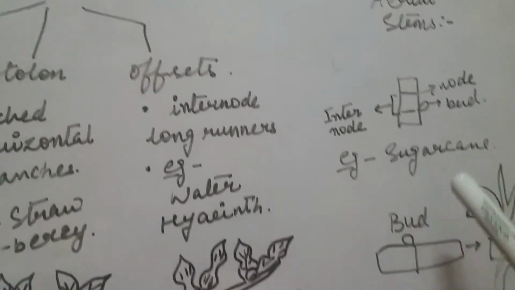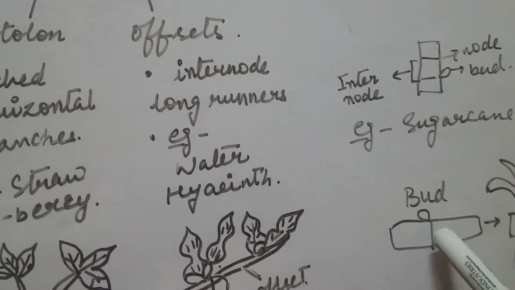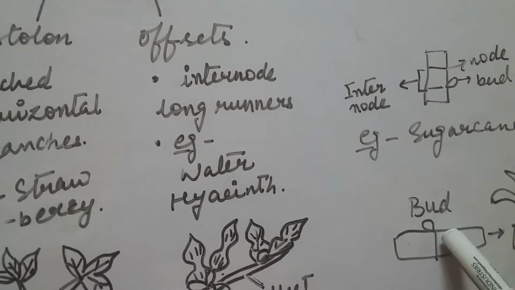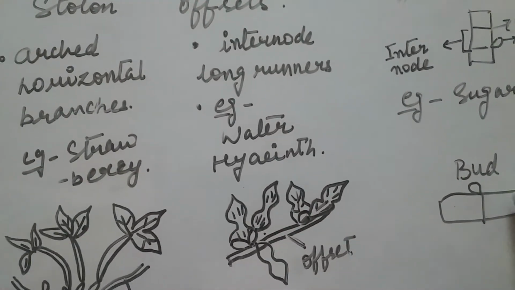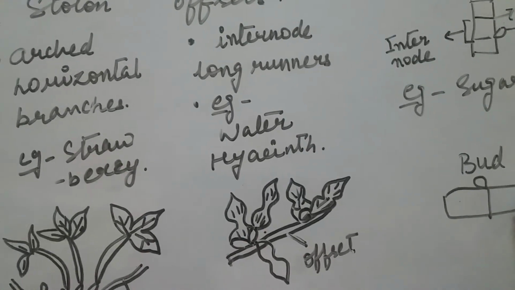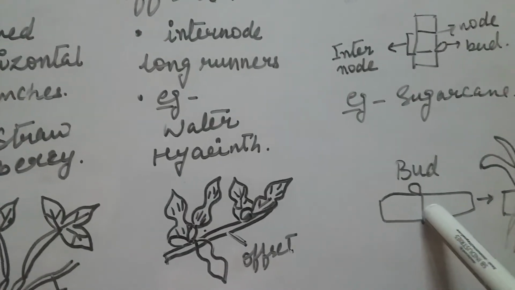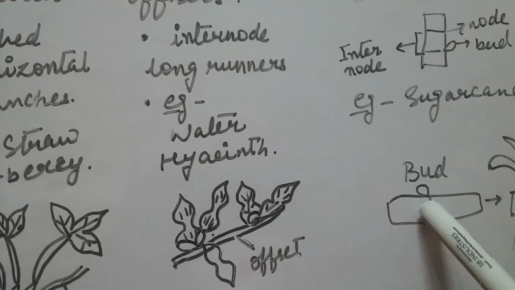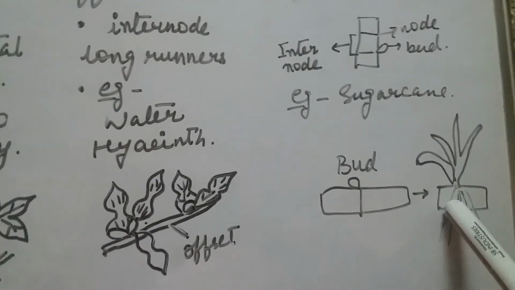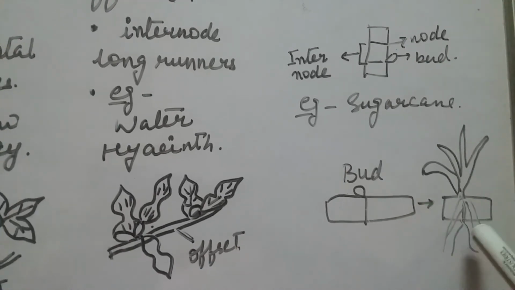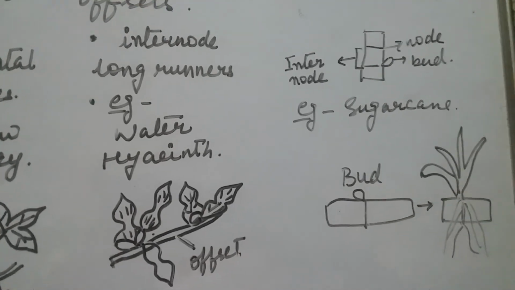For example, in sugarcane, we can propagate sugarcane by planting each segment of the stem, wherein there is production of one bud at the node, and this node will lead to the formation of a new plant with adventitious roots.